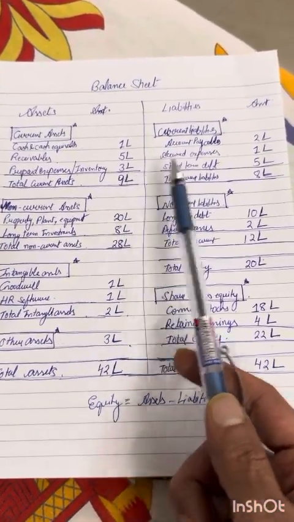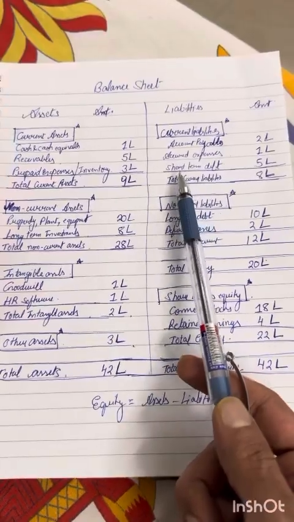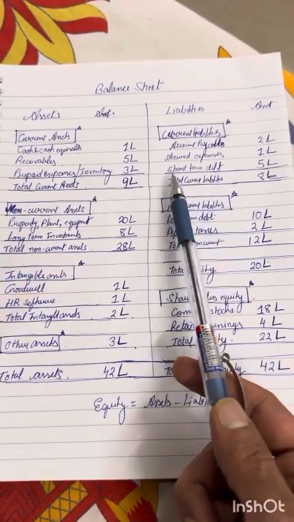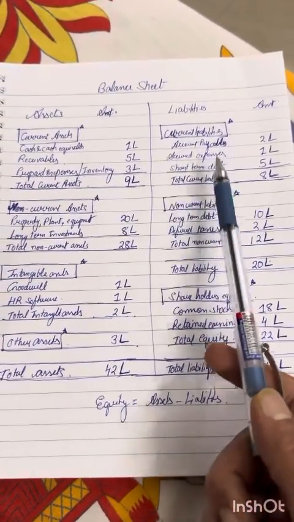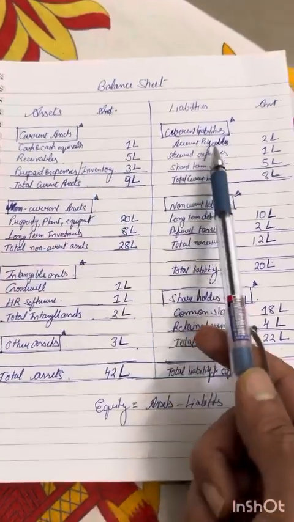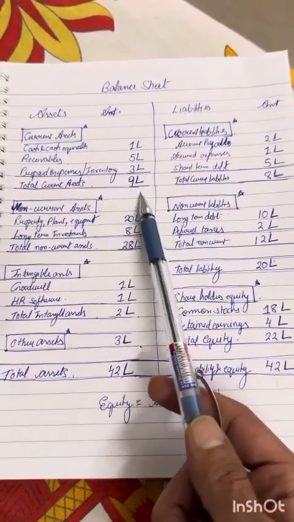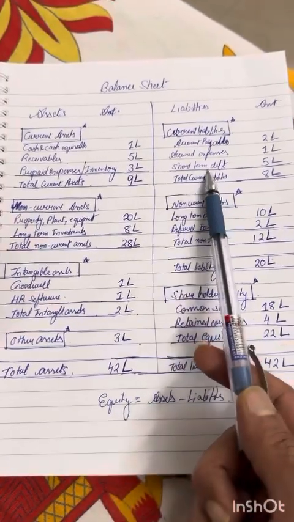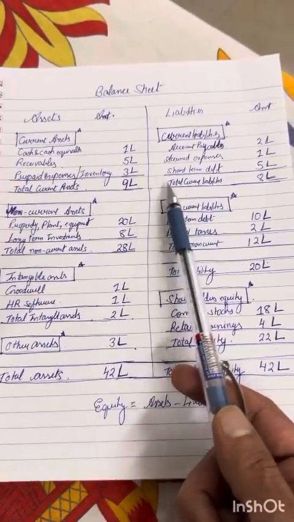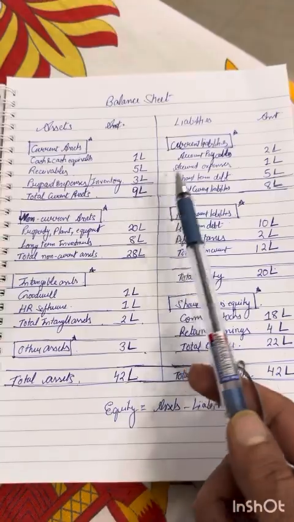Since it's about the liquidity of the company, this is also denoted as one of the ratios, which is the liquidity ratio called the current ratio, where current assets divided by current liabilities tell you about the current ratio. So it's the same basically, 9 lakhs upon 8 lakhs, so the value would be more than 1, right? So you know that you are safe. So between a range of 1 to 2 is enough.